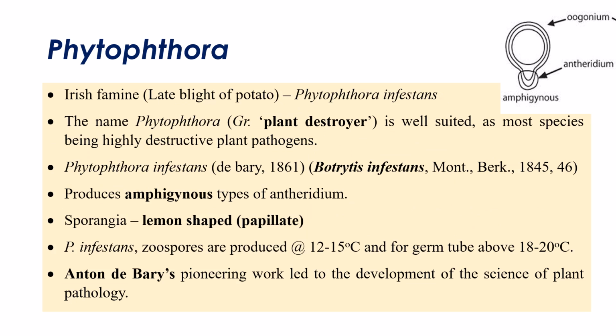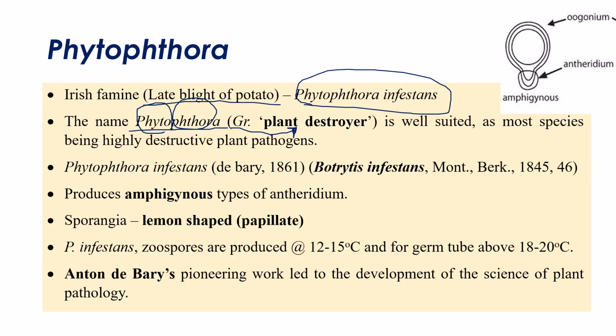Coming to the next one, Phytophthora. There is a lot to discuss about this pathogen, which is responsible for the Irish famine. In Ireland in 1845, there was the Irish famine, which was the late blight of potato, caused by a fungal pathogen called Phytophthora infestans. The name Phytophthora means: phyto means plant, phthora means destroyer. In Greek, Phytophthora means plant destroyer. Why is it named Phytophthora? Because it destroys the entire plant once it gets infected. So it is named Phytophthora.